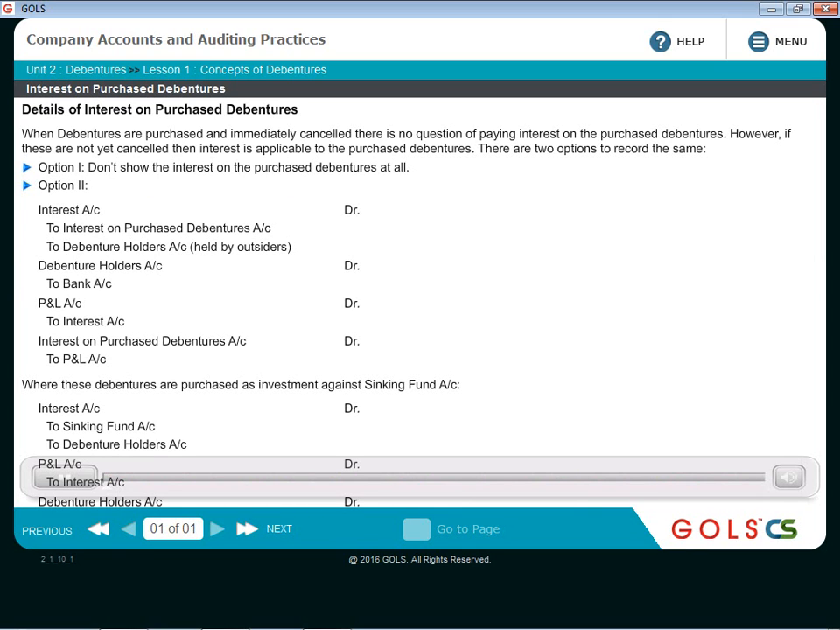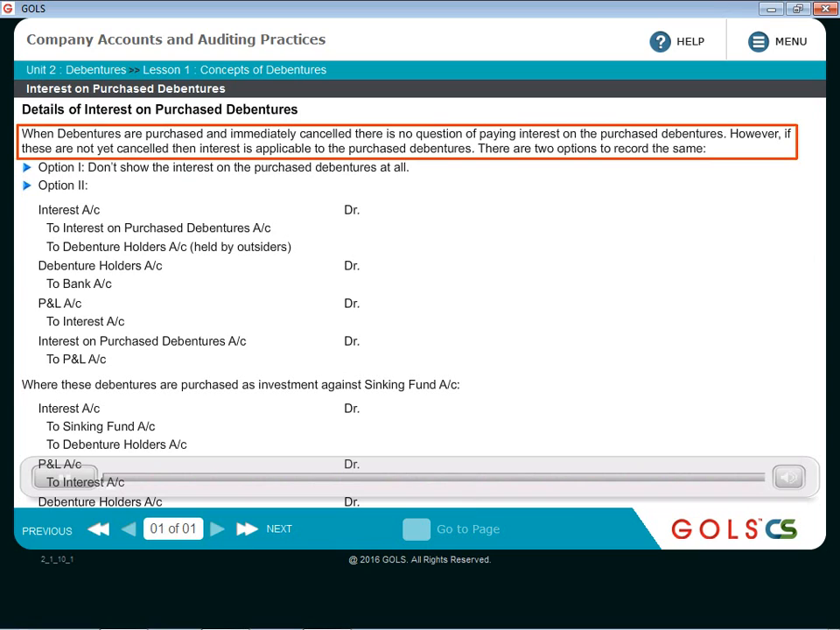Now, when the debentures are purchased, technically what happens is, till the time the debentures are cancelled, the debentures are still in existence. And now who is owning these debentures? The company itself is owning the debentures. Company is the debenture holder of its own debentures. That is what it means when the debentures are purchased, unless until those are cancelled.